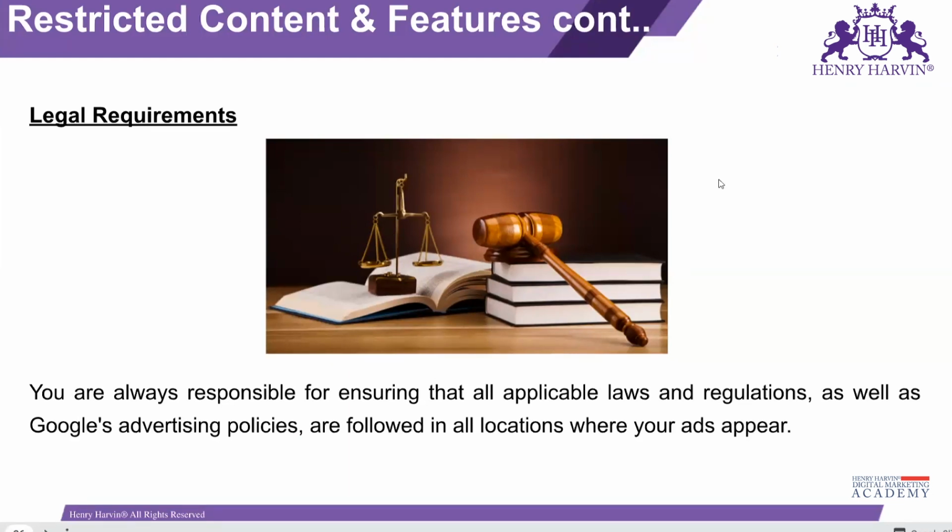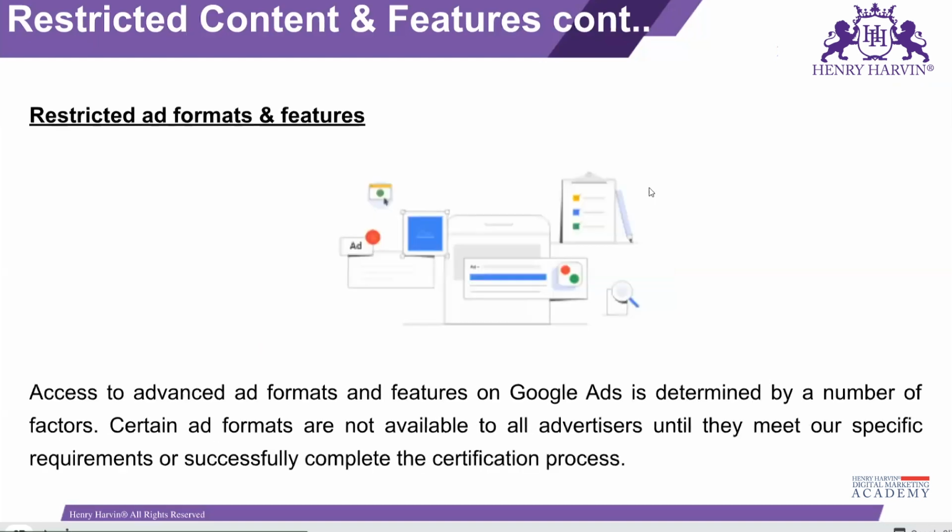Legal requirement simply means you have to follow all the local regulations and laws that are applicable to that particular area, in terms of business and in terms of Google advertising policies. Google also follows these things. If certain things like alcohol are banned in certain states, Google knows these policies, so not a single person in that particular state will see an ad for alcohol, because the state government blocks such things.